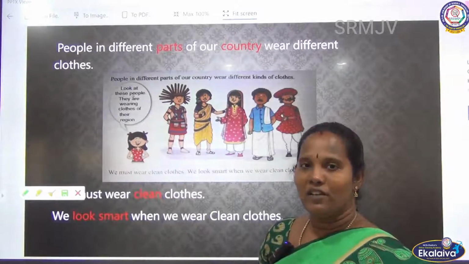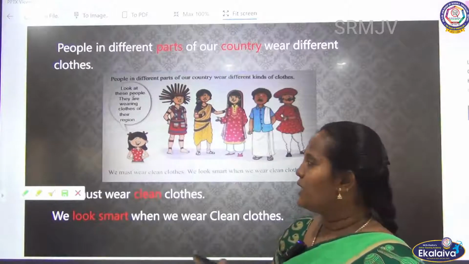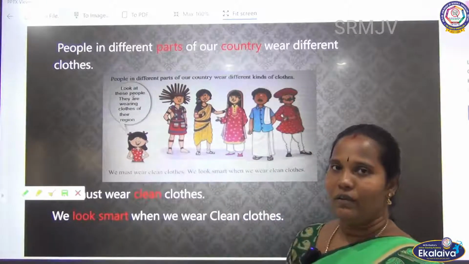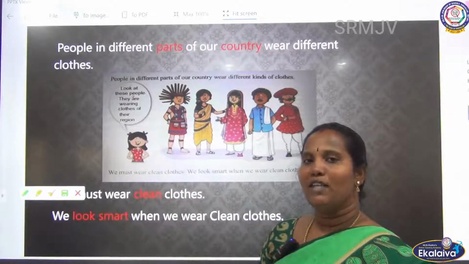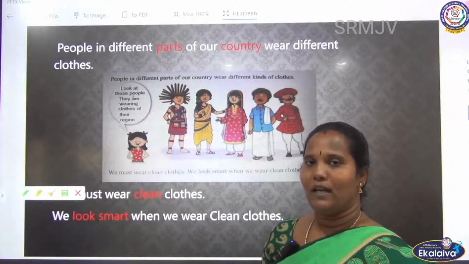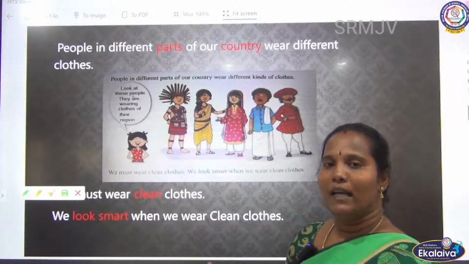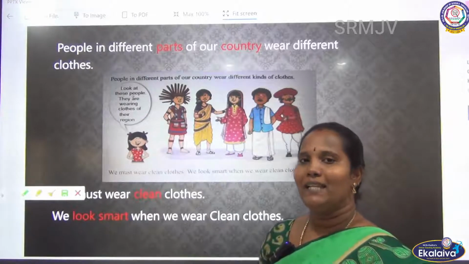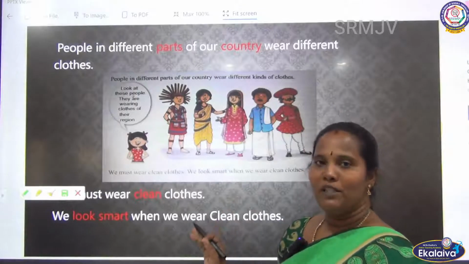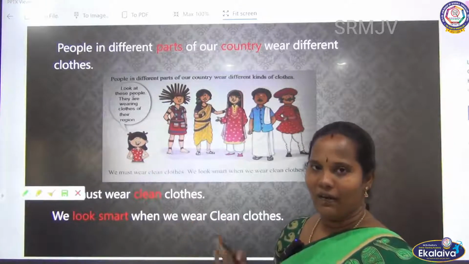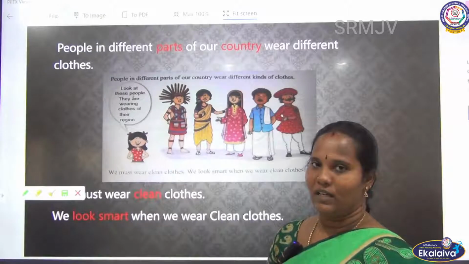So based on their tradition, people of different states wear different types of cloth. We know about this, no. In Punjab and Rajasthan, people wear pajamas, chudidar like that. In our Tamil Nadu, Kerala and Andhra, people wear saris and vesties. So different types of people wear different types of clothes based on their tradition.